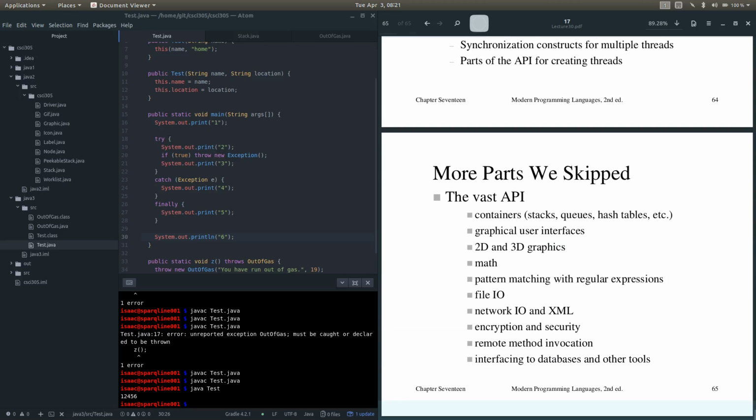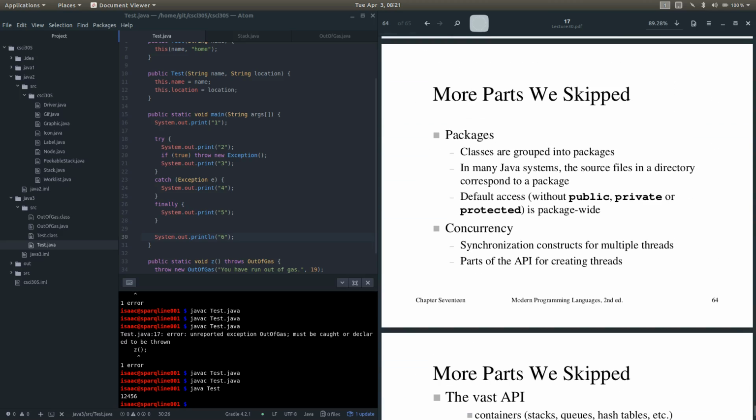The other things we didn't talk about are packages and how to understand these things, and actually utilizing the different types of directory access or default access. And then concurrency, although I think I will talk about concurrency in Java as the last part of this class. So we will talk about it a little bit more.